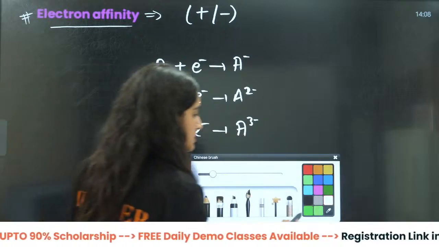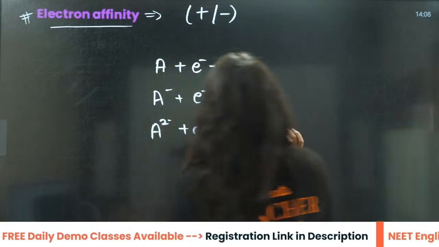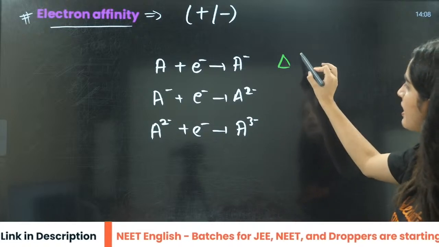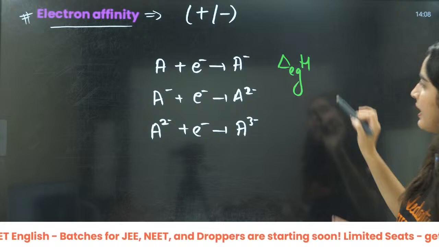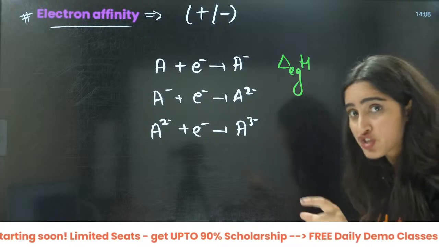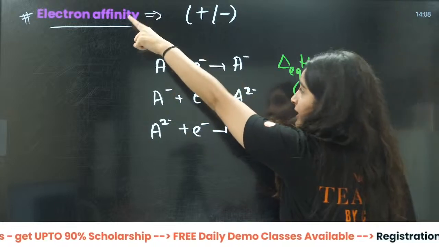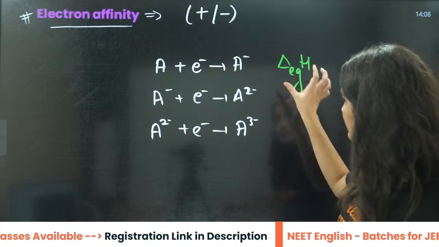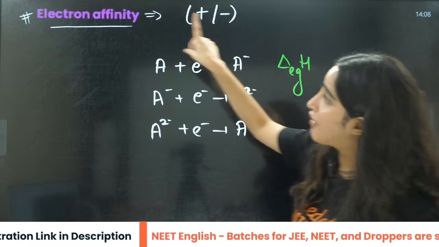Now see this. When I talk about electron gain enthalpy, I represent it by delta HEG. Electron gain enthalpy is the energy. This is affinity, this is energy. And this is a very important concept, right? This is energy, this is affinity.